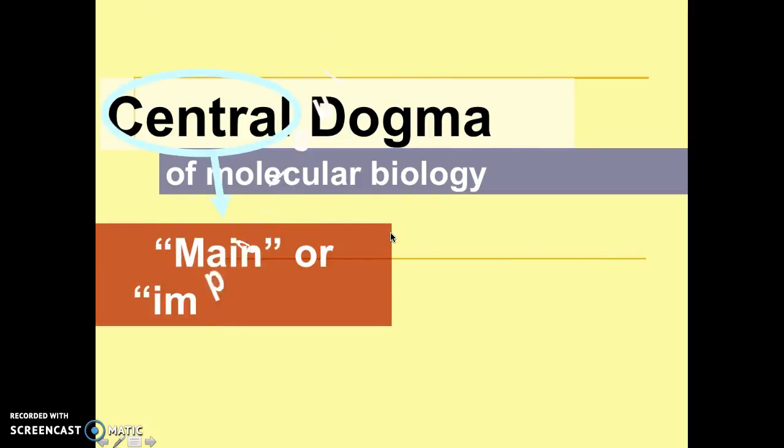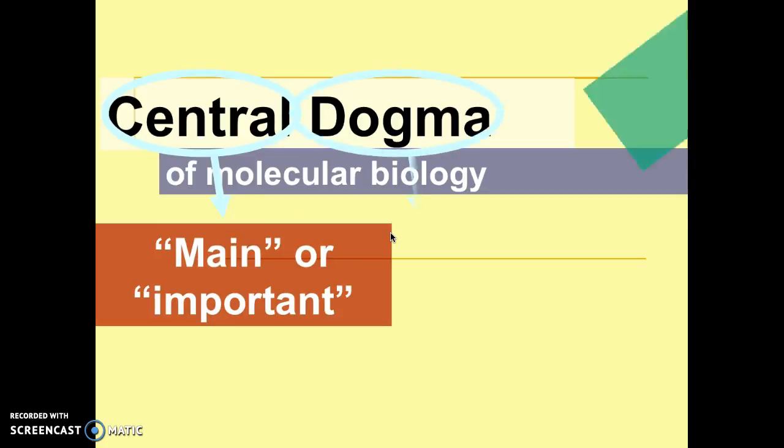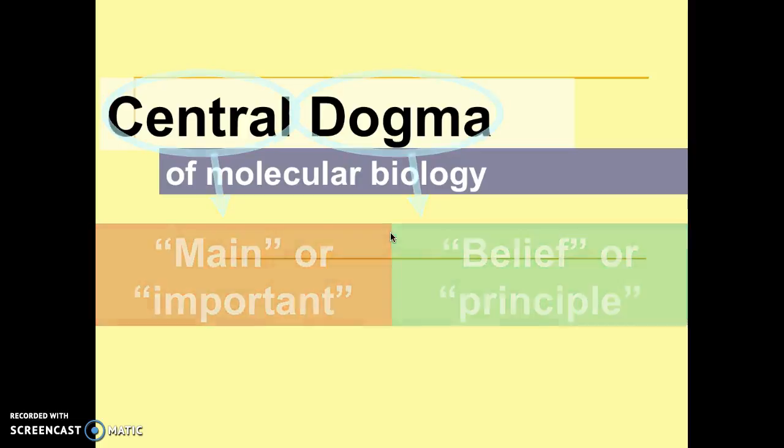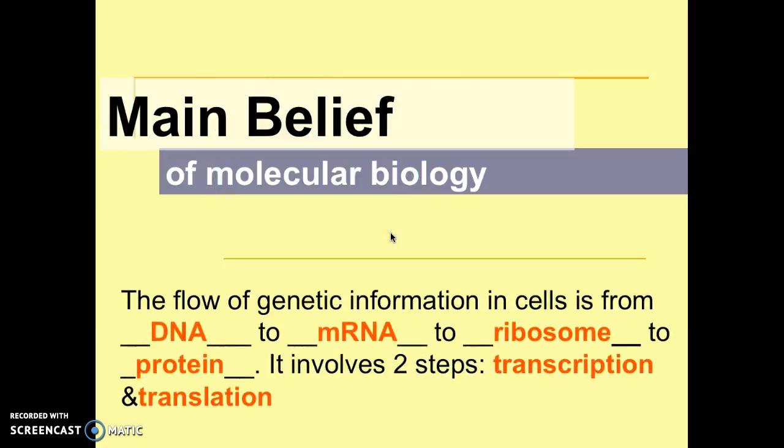We start with the word central. Central means main or important, and dogma means belief or principle. So this is the main principle of molecular biology: how do we turn DNA into proteins, and how do proteins make up the rest of our body? The main belief of molecular biology is that the flow of genetic information in cells is from DNA to RNA to ribosomes and then to protein.